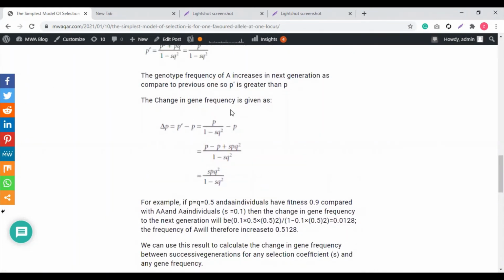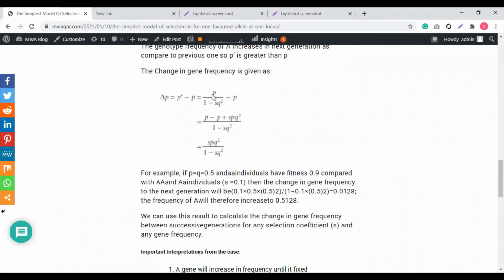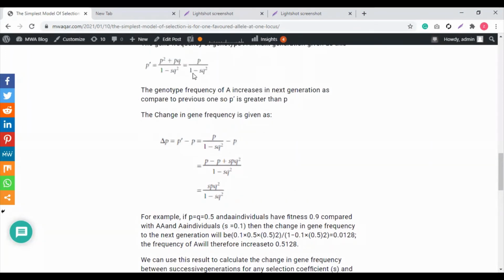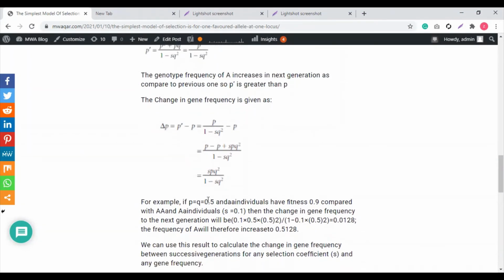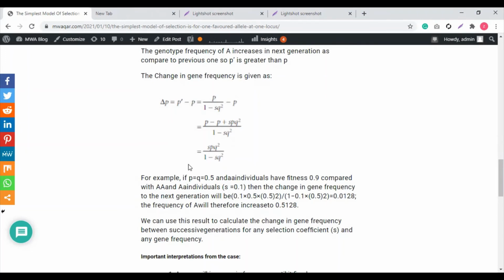The change in the gene frequency is given by this formula: delta P is equal to P prime minus P, which is equal to P in the numerator and 1 minus SQ square in the denominator, minus P. We get this formula because we put the value of P prime here, taken from this equation, and minus P. When we take the LCM of the denominator, we get P minus P plus SPQ square over 1 minus SQ square.